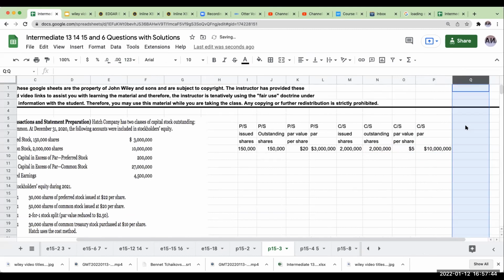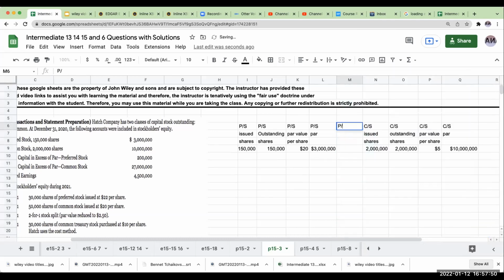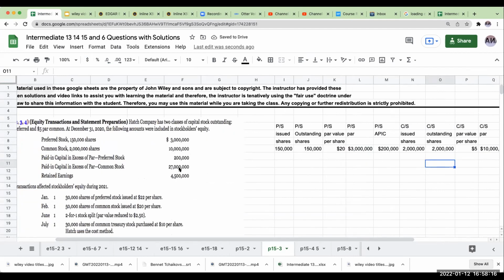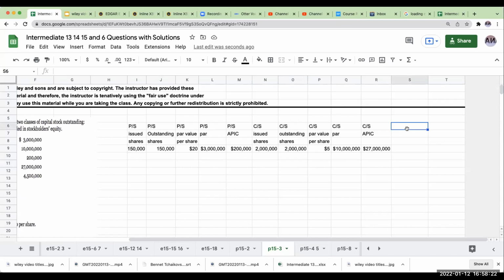We'll also do this over here. We've got preferred stock APIC is 200,000. Over here, common stock APIC is at 27 million. So we've got the common stock at par and the additional paid in capital common stock, that's all worked out. And then we're going to have retained earnings of 4.5 million.